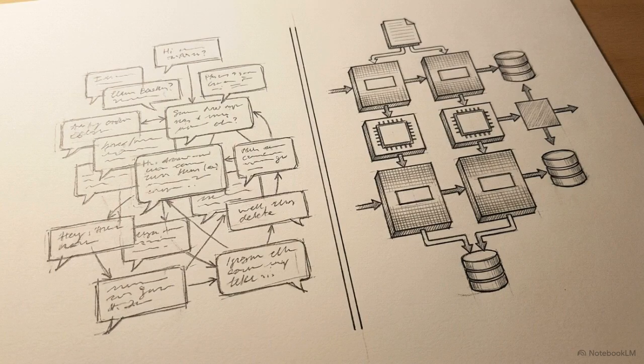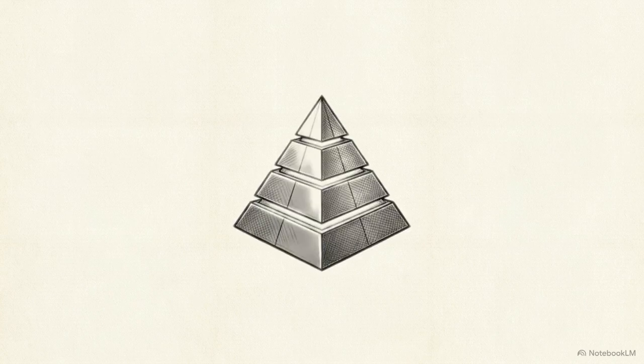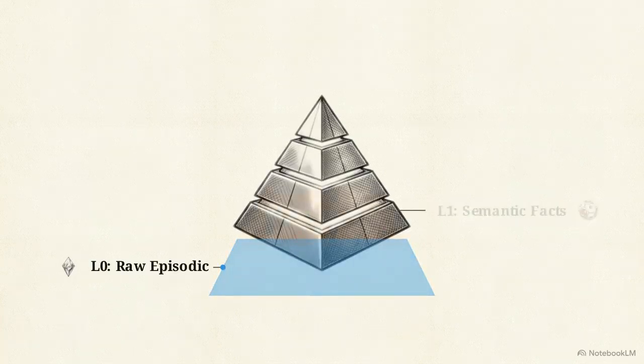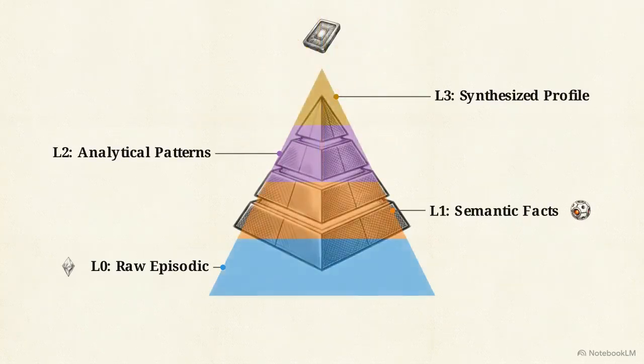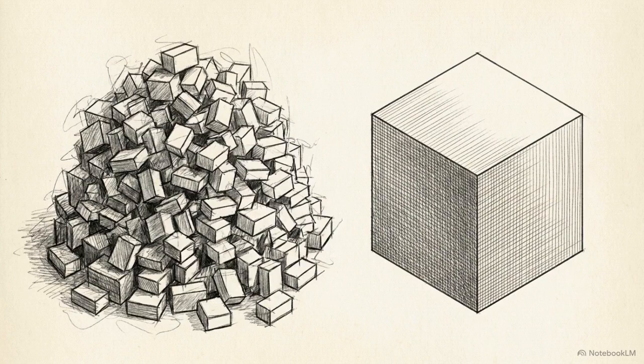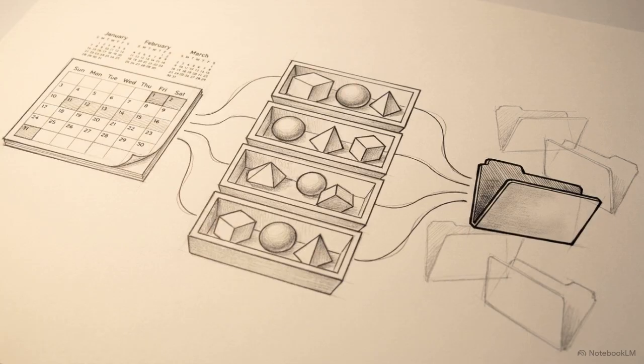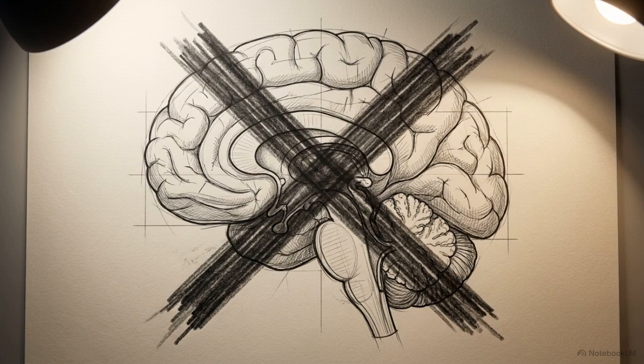We employ a rigidly targeted bifurcation instead of the standard RAG pipeline, which often dumps unstructured chat history directly into a vector database. This diagram outlines the framework governing the split, a 4-tier compression stack. It organizes data starting from raw episodic logs at layer 0, compressing upward to synthesized awareness at layer 3. Building artificial memory is an exercise in ruthless data compression and token governance. We design our data pipelines to match the cognitive outcomes humans achieve: continuity, pattern recognition, and selective recall, rather than attempting a literal simulation of biological brain mechanisms.